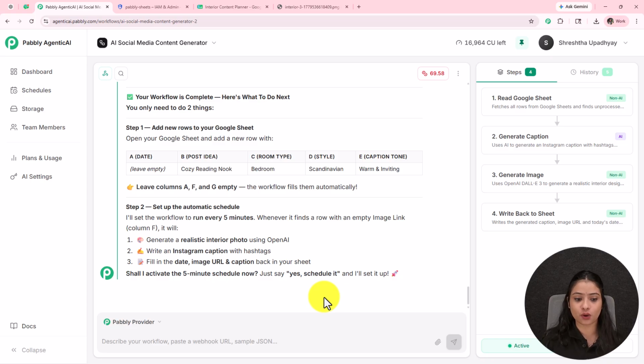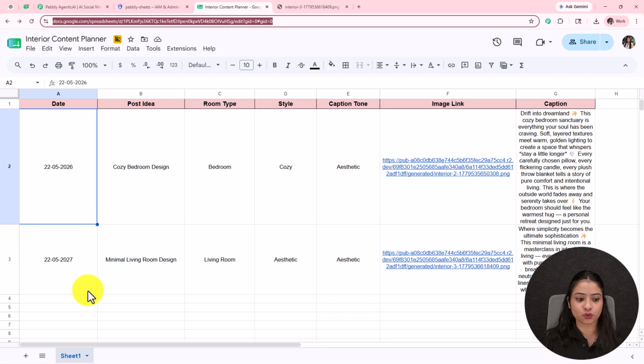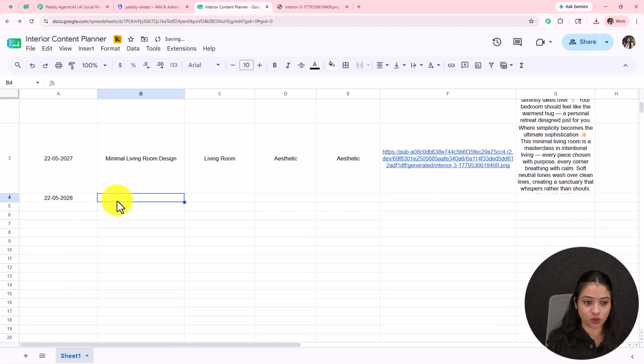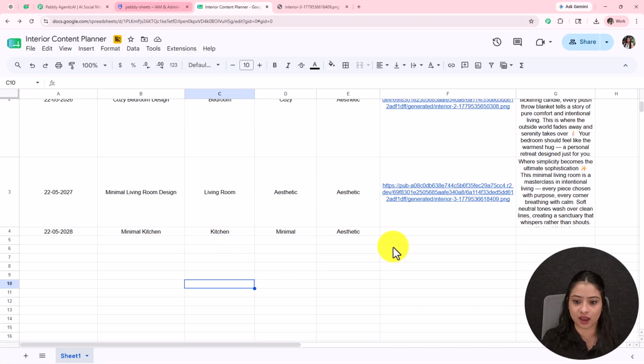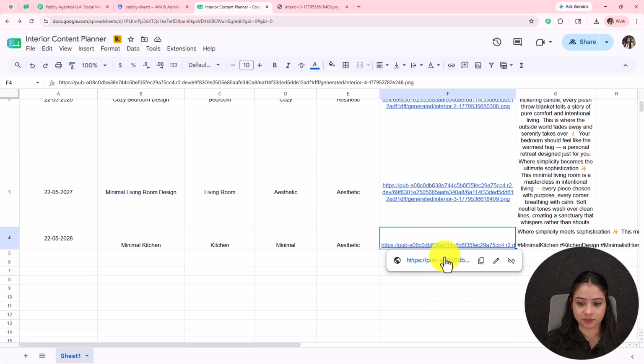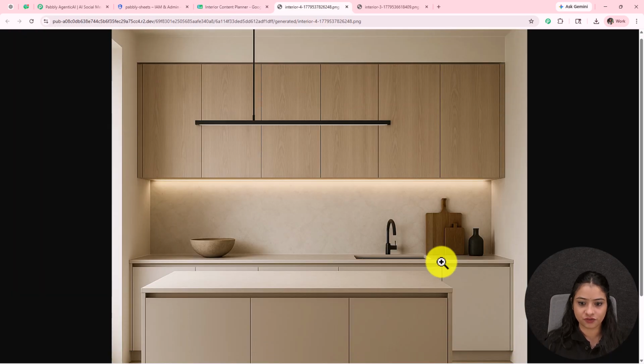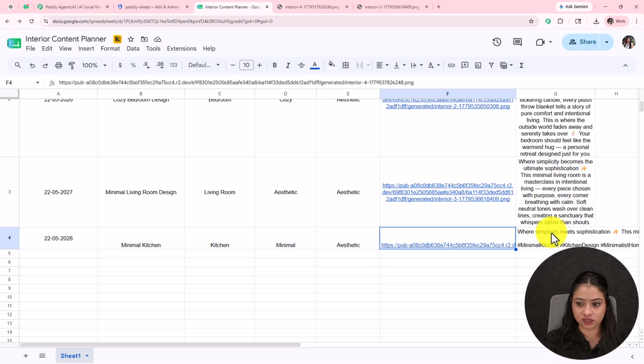So let's go to our Google Sheet, and here I'm going to add a new row with a new idea. I have entered these details. For today's date, I wanted a design of a minimal kitchen. The room type is kitchen. Then we have the type of photo or caption that we wanted. Here we are going to wait a few seconds to check whether it is generating our image and the caption or not. And yes, we can see that it got us the image. When I open this image, here we got the kitchen image, and here we got the caption as well.